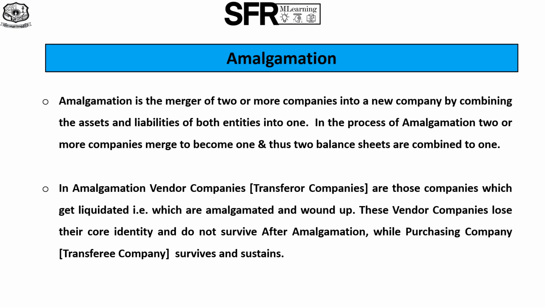Amalgamation is the merger of two or more companies into a new company by combining the assets and liabilities of both entities into one. In the process of amalgamation, two or more companies merge to become one and thus two balance sheets are combined to one. In amalgamation, vendor companies, also known as transferor companies, are those companies which get liquidated, that is, which are amalgamated and wound up. These vendor companies lose their core identity and do not survive after amalgamation, while purchasing company, also known as transferee company, survives and sustains.